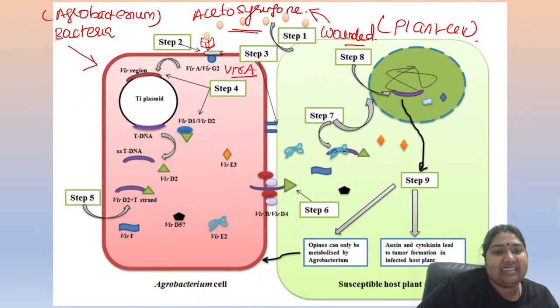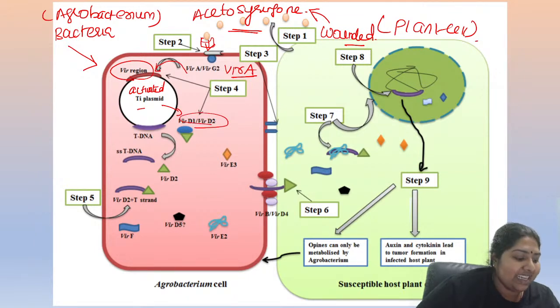Understood? Fantastic. So now this signal is transported into the Ti plasmid. Absolutely Ananthana. So now it is moving to the Ti plasmid. In the Ti plasmid, apart from the T-DNA, you have the Vir region. This Vir region is going to get activated. Okay, and then it is going to produce Vir D1 and D2. So what is it producing? Vir D1 and D2. Right.